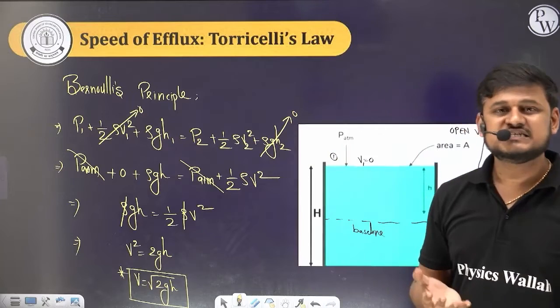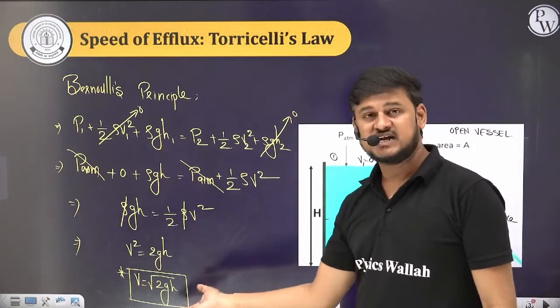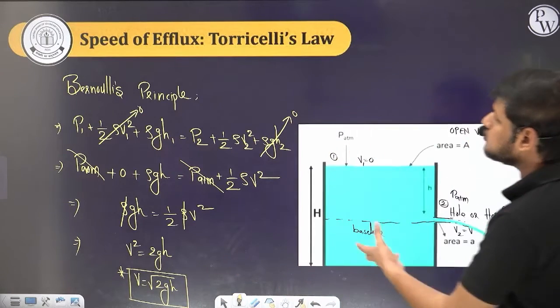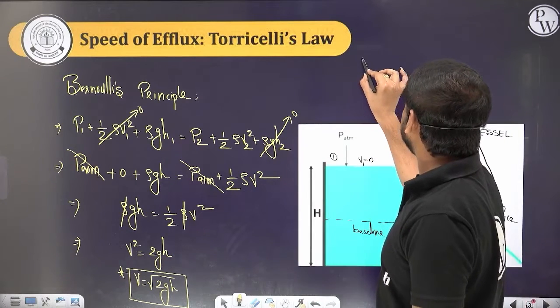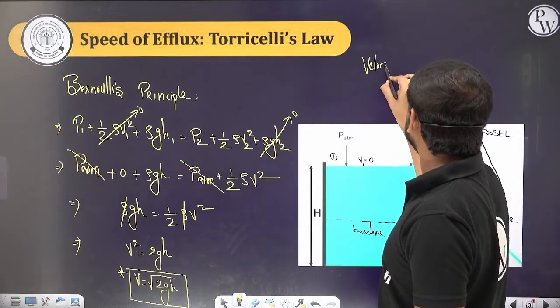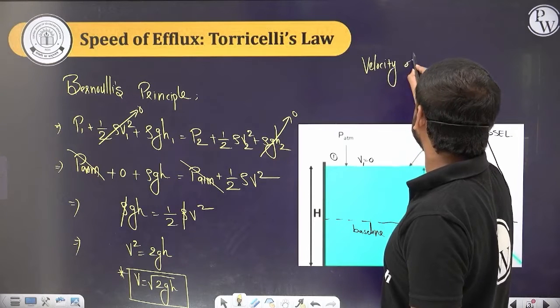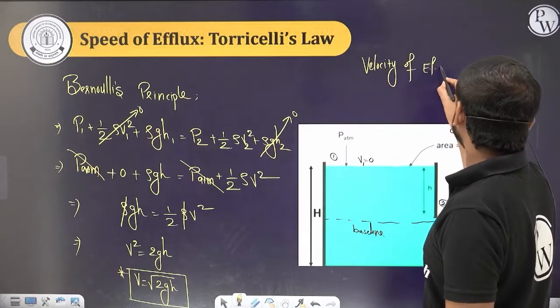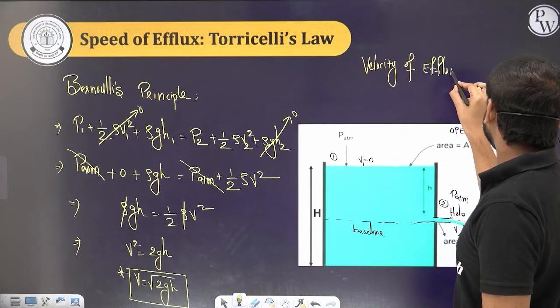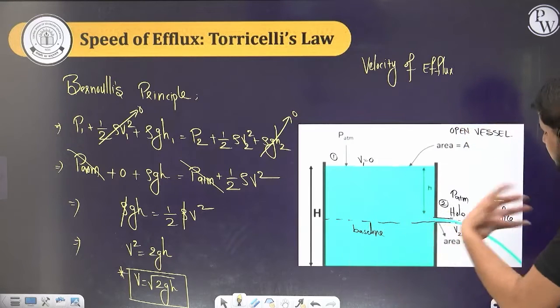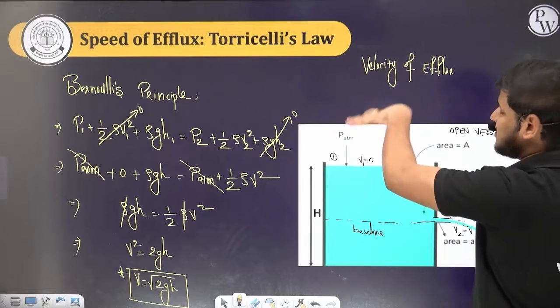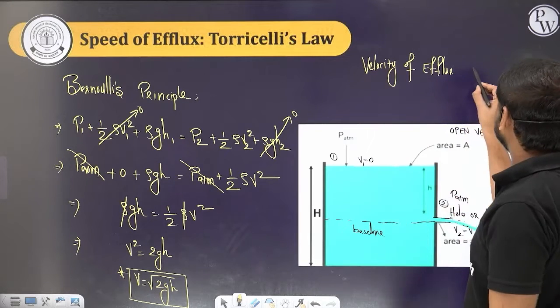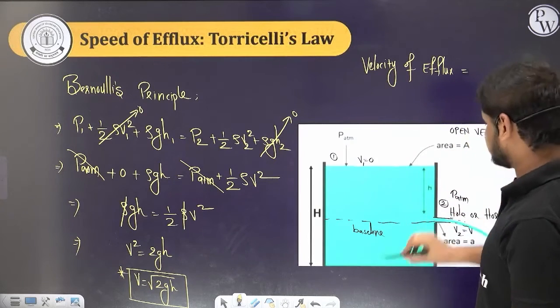So with v equals root 2gh, the same formula you can also apply here. This speed v is called the velocity of efflux. That means the velocity with which the fluid will come out from an open vessel due to the atmospheric pressure, right? So this velocity of efflux v is equals to